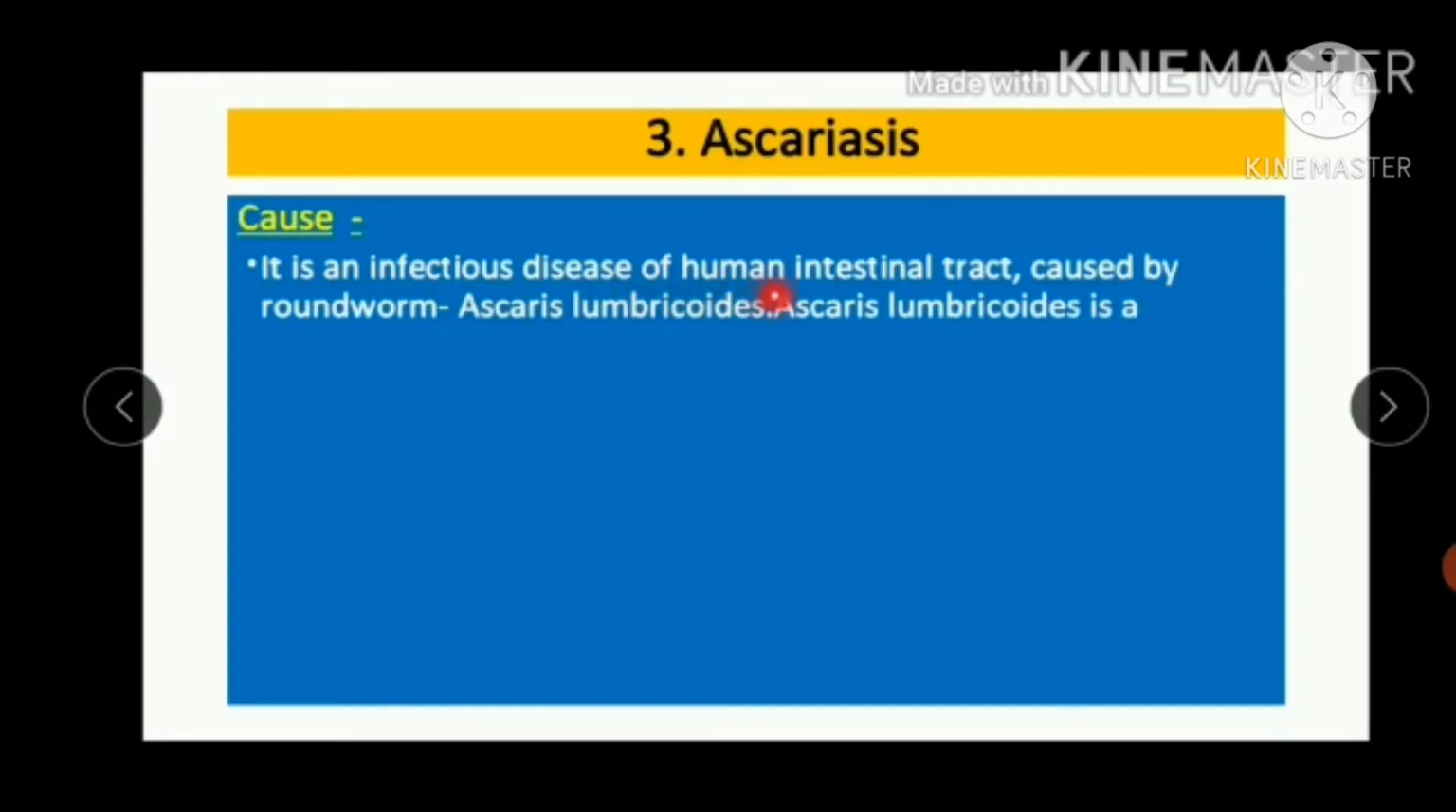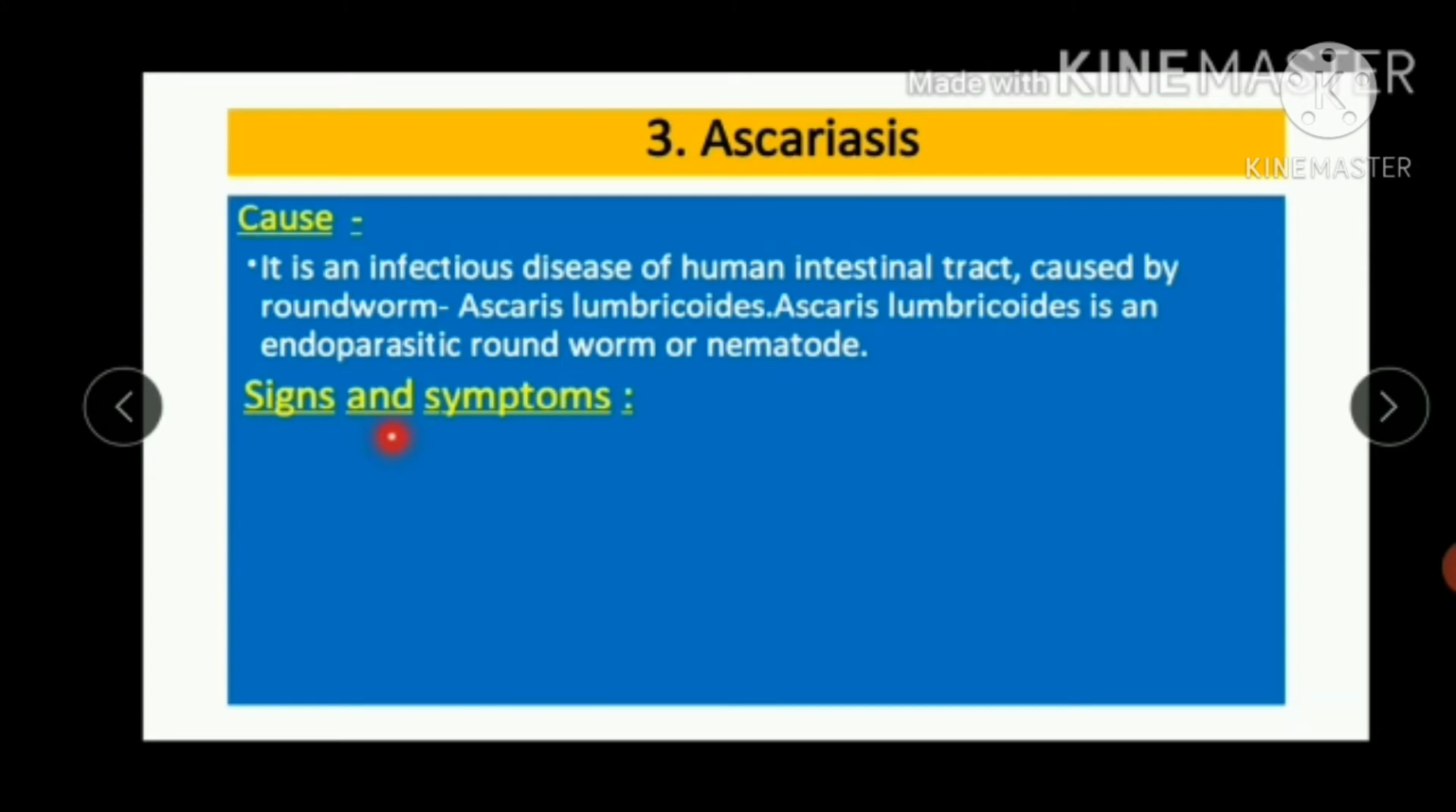Ascariasis is an infectious disease of the human intestinal tract caused by a roundworm, Ascaris lumbricoides. Ascaris lumbricoides is an endoparasitic roundworm or nematode. It means the causative organism for Ascariasis is Ascaris lumbricoides. You will have to remember the scientific name Ascaris lumbricoides.